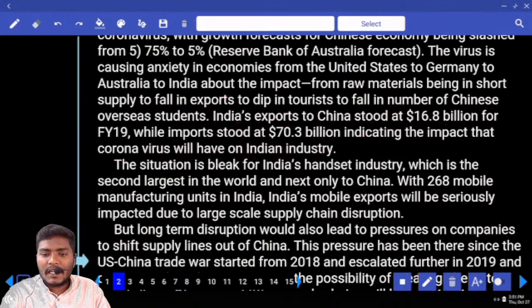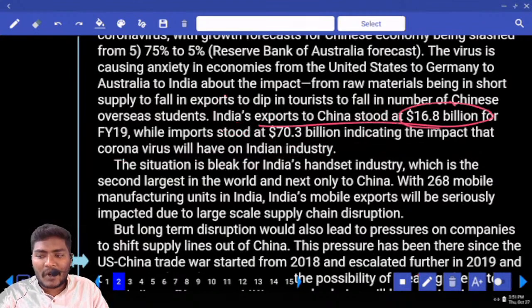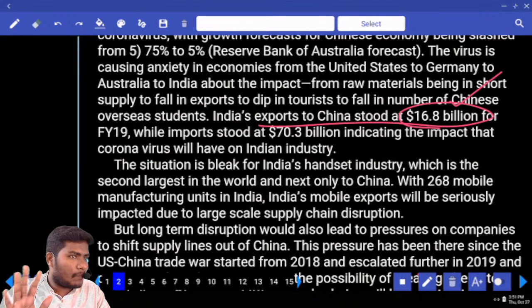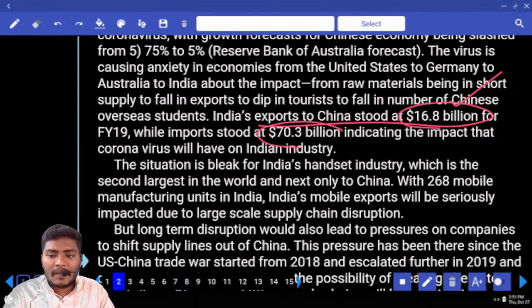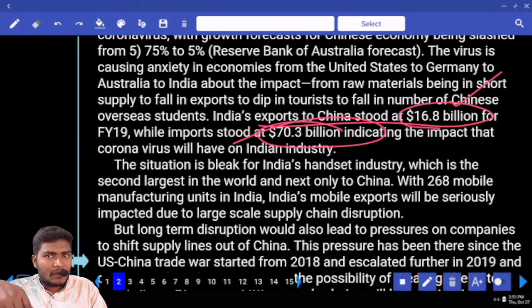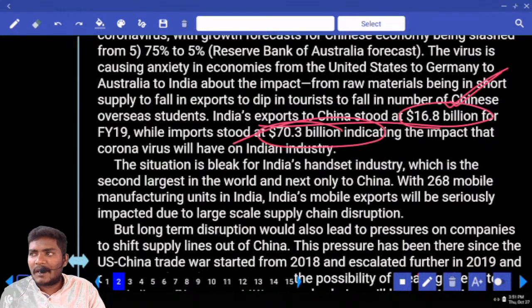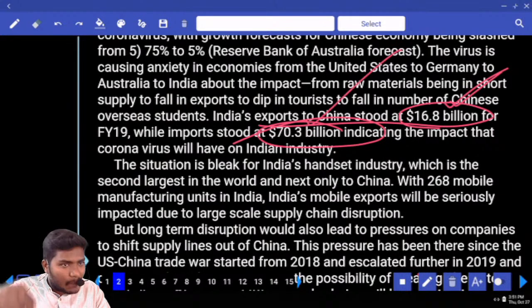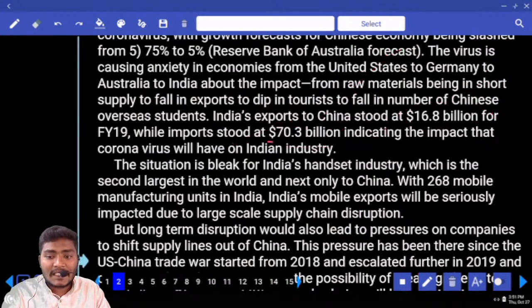Now see, India is exporting only 16.8 billion amount of goods. Now coming to the imports, what is the number here?